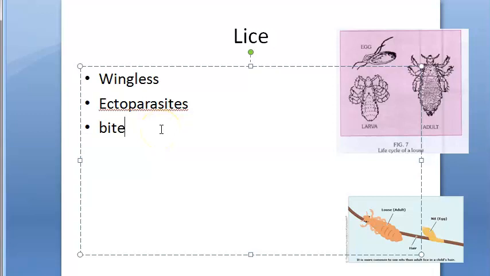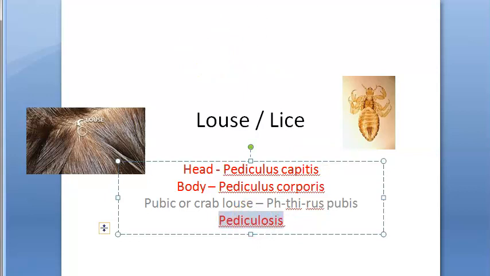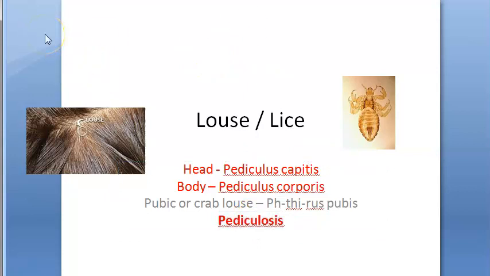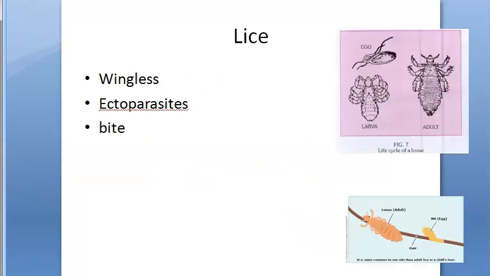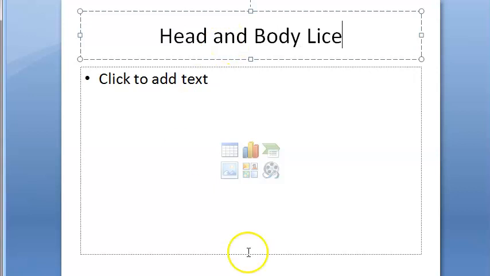Okay. Basically, colder climates, wherever it is there it is affected more, they say. But here in India, we have a lot of lice, don't we? Infestation of lice is called pediculosis. So what is the condition called? Pediculosis is the condition. Okay. If a person has lice on the head, what will you write as the diagnosis? Pediculosis. Okay. So let us look mainly at the head and body lice now.